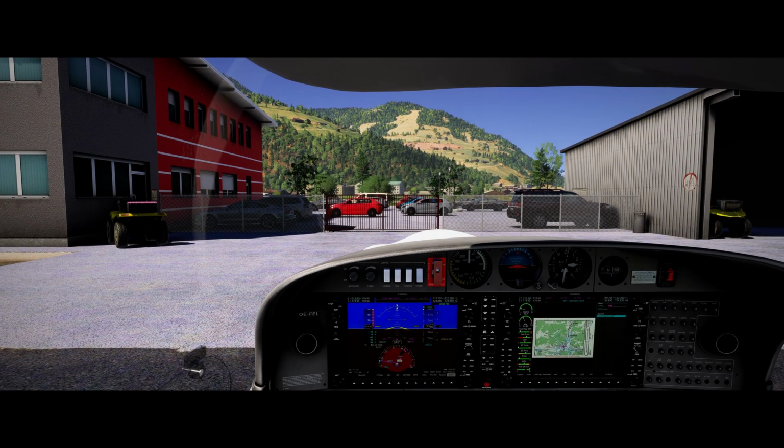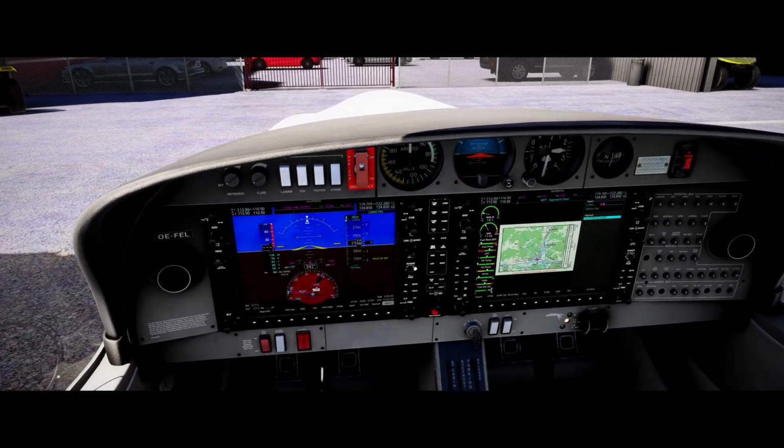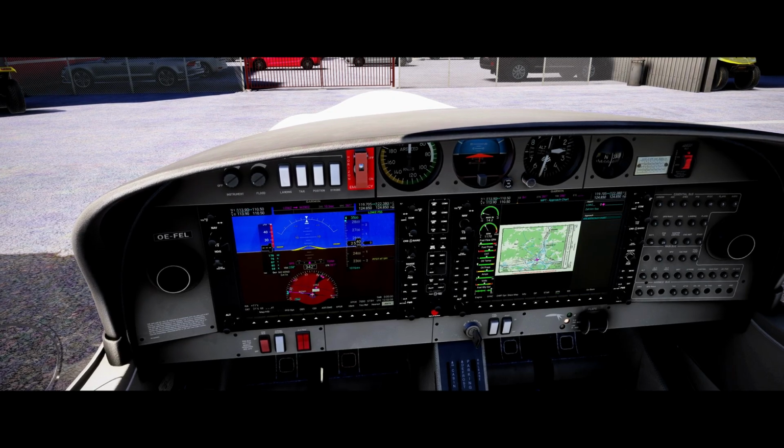Zell am See radio, Servus, Oscar Echo Foxtrot Echo Lima, Diamond Star from Zell am See to Kufstein, request departure information. Oscar Echo Lima, runway 07 in use, left-hand circuit. QNH 1016, report departure decimal. QNH 1016, Oscar Echo Foxtrot Echo Lima.